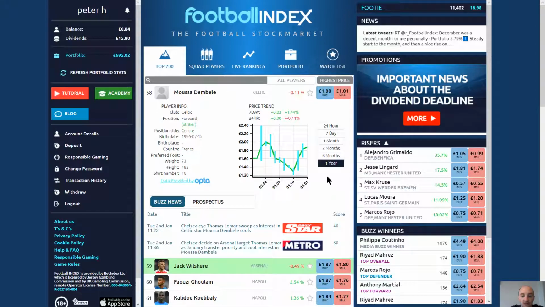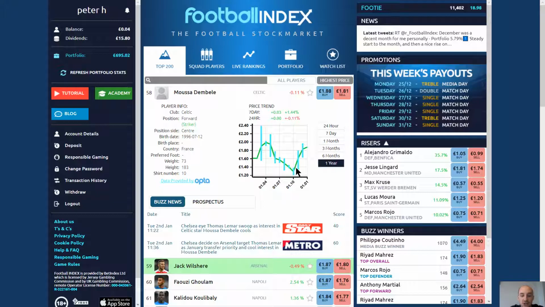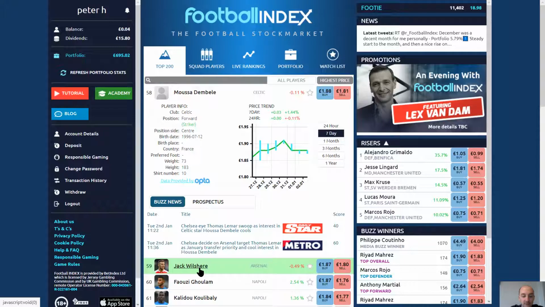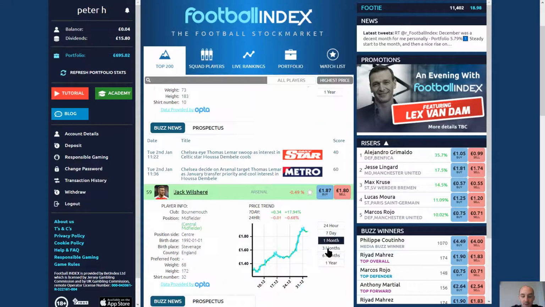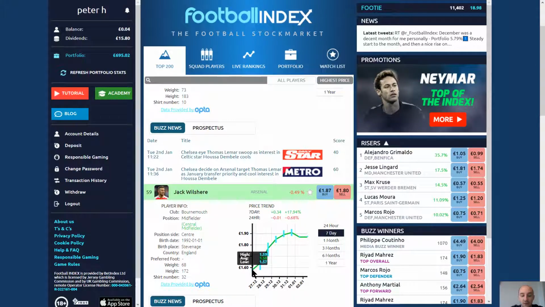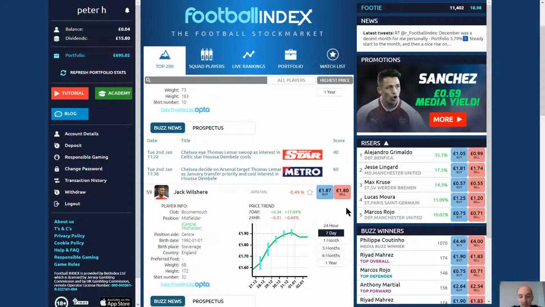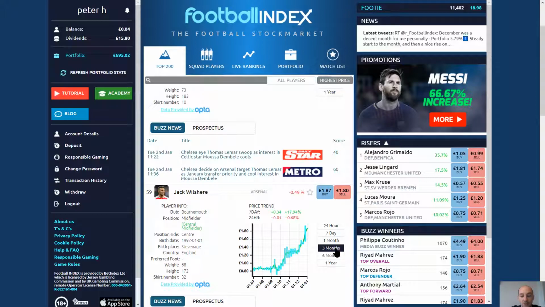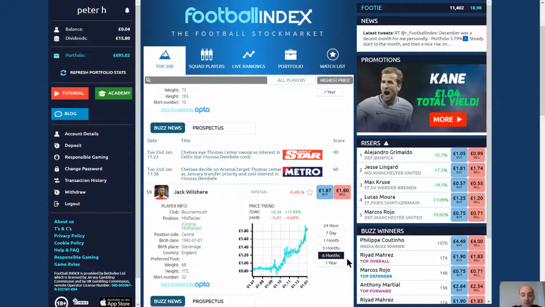The graphs are a great way to see how the player's value has changed over time, and you can shorten this down to even 3 months or 7 days, depending on how quickly you want to see the players change. The next example we'll look at is Jack Wilshere. Over the last 7 days since his return to the Arsenal side, he has risen quite dramatically from £1.58 to what he stands at today, £1.87. That shows roughly a 15% gain on what he was 7 days ago. If you go back to 3 months or even 6 months ago, you will see that his price has risen.